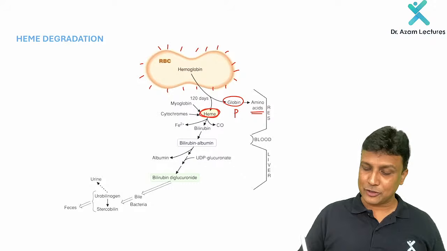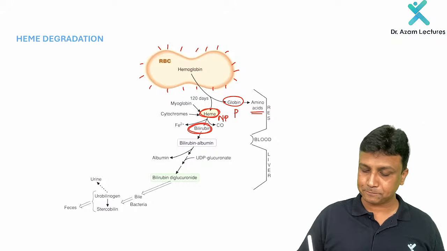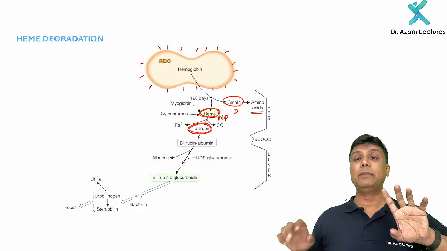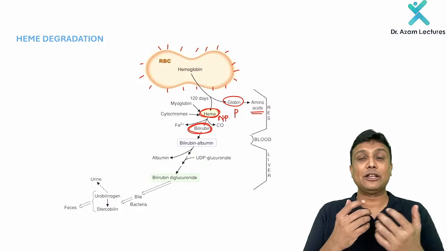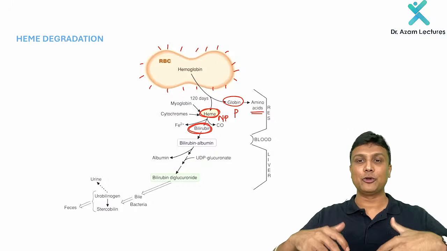Now, what is going to happen with the heme part? Heme is the non-protein part that will undergo degradation to finally form bilirubin. Now, what is going to happen with the bilirubin, my dear friend? Remember, bilirubin has to be excreted out. But the problem is that it is insoluble. If it is insoluble, what to do? To make it soluble.